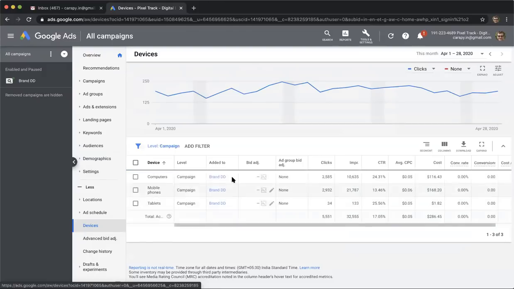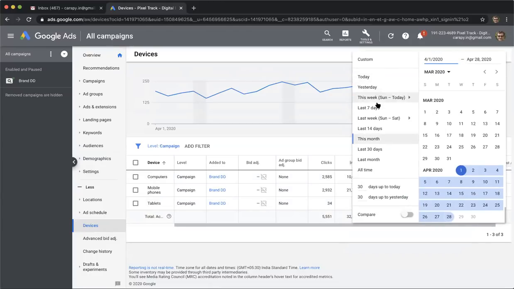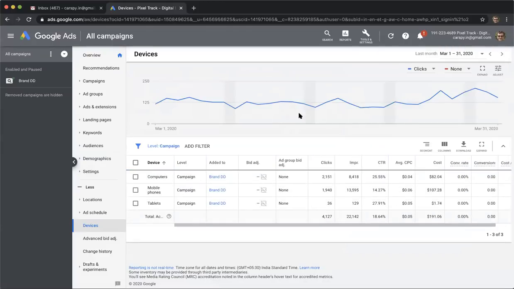If I go into devices, I can see the different devices people are clicking from. You can see computers and mobile phones are where most of the traffic is coming from. And then you have 34 clicks coming from tablets. This is for this particular month, April. I can also change the date range. If I click on last month, then I will see the statistics for last month.